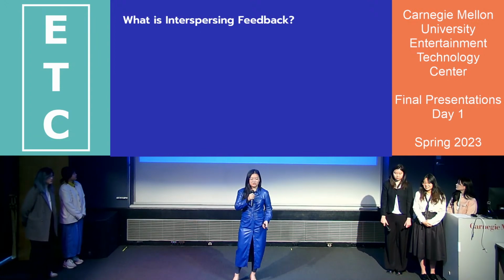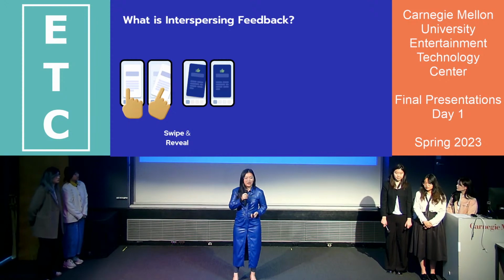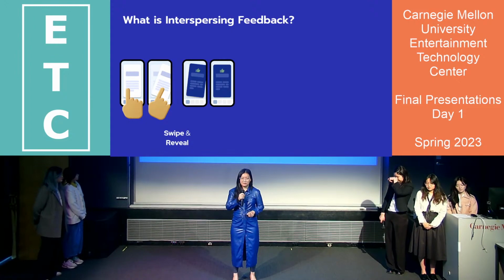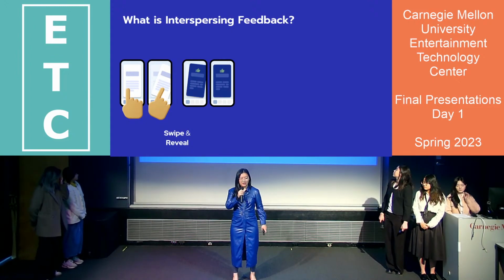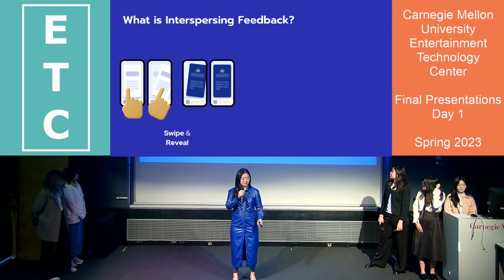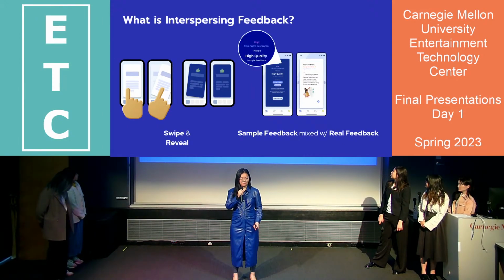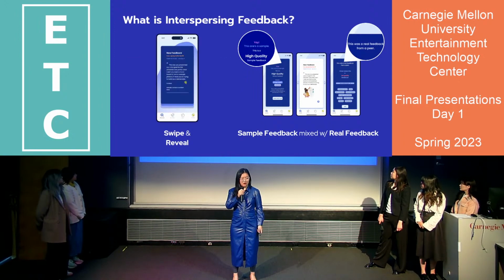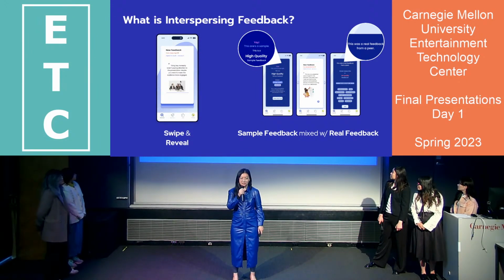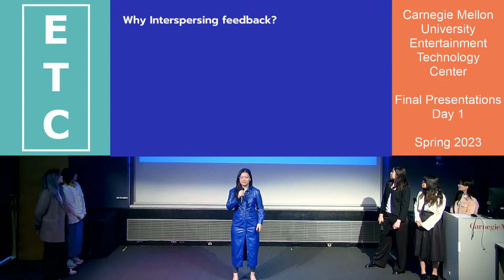So first, what is interspersing feedback? In Feedle, students review feedback cards one by one, and you can only see the feedback content from the front side. Students need to identify a feedback as either high quality or low quality, and swipe the card in the corresponding direction to see the feedback's backside. After the review, students learn that Feedle mixed sample feedback with real feedback. Unlike real feedback, sample feedback tells students what high quality and low quality feedback looks like for reference. So why did we design interspersing feedback?